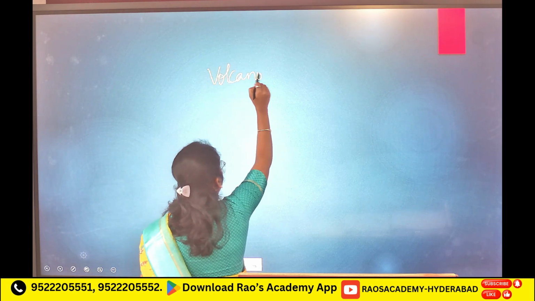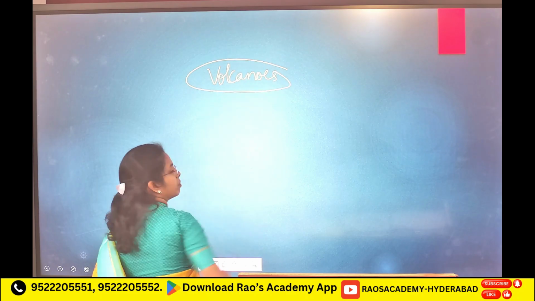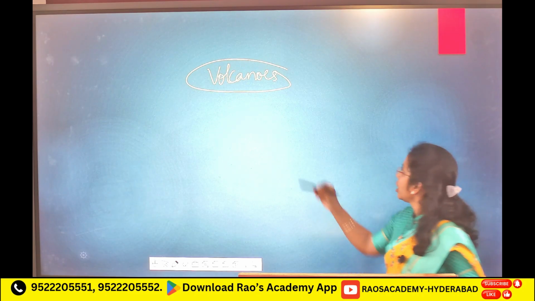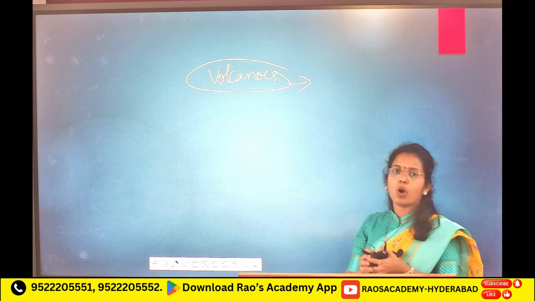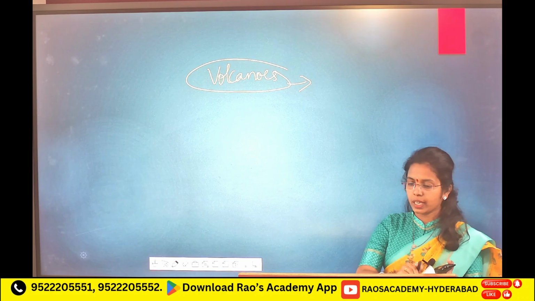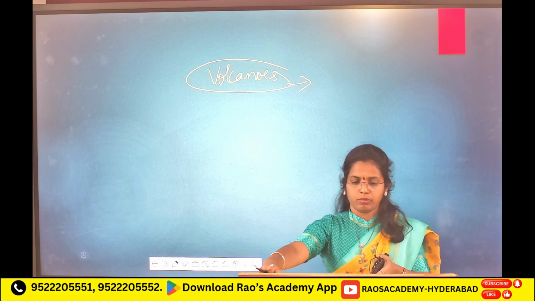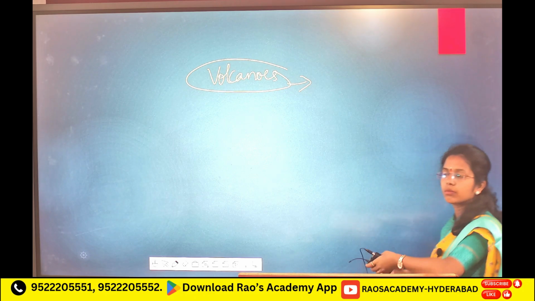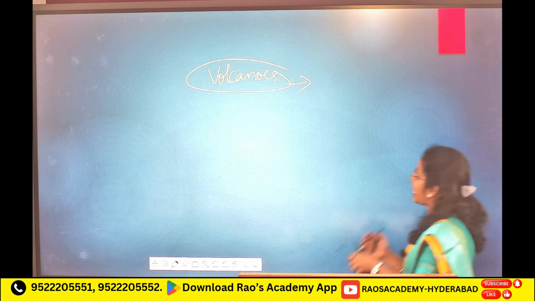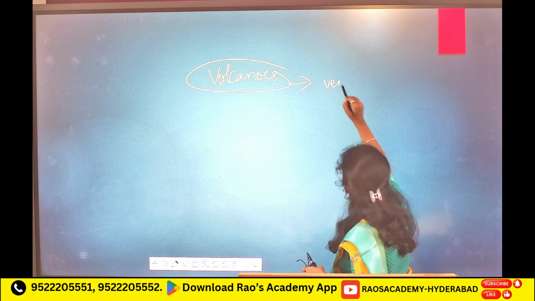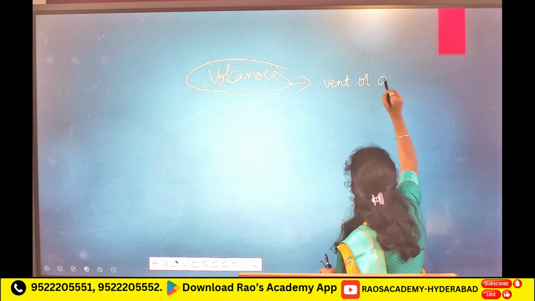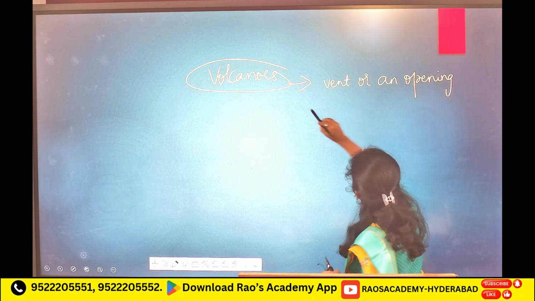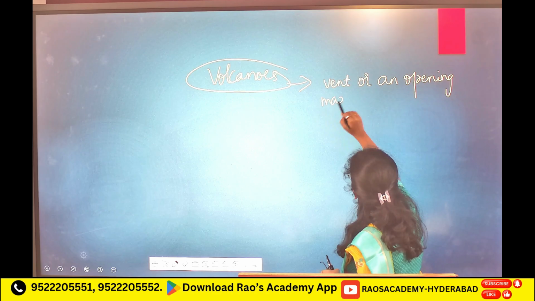Volcanoes. Volcanoes come under endogenic processes, where you see sudden volcanic activity. What is a volcano? A volcano is a vent or an opening from where heated material or magma comes out.